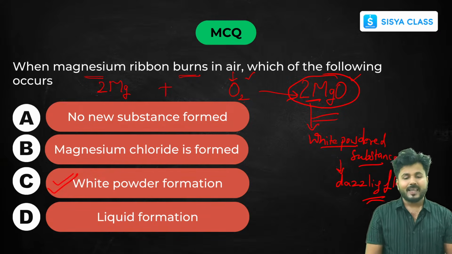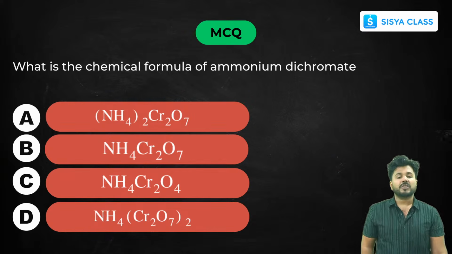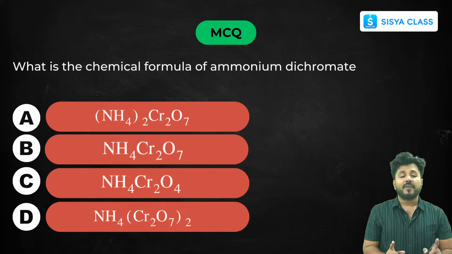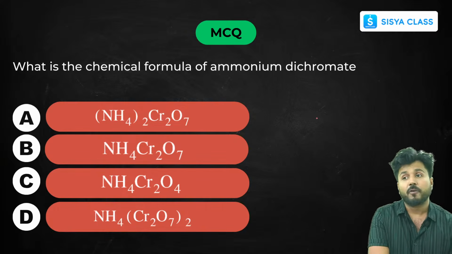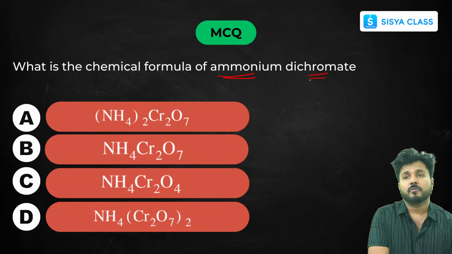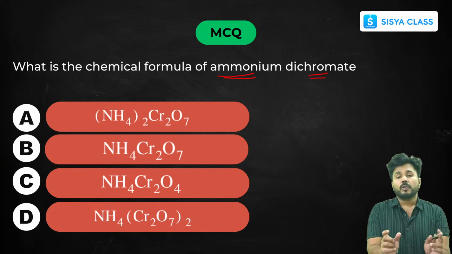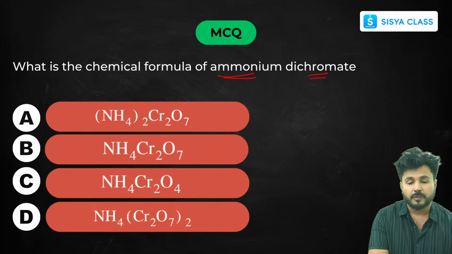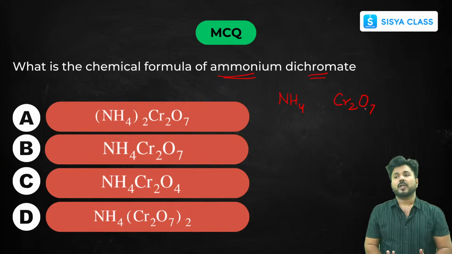Okay, clear? Next. So this is your next question. You have to write the chemical formula of ammonium dichromate. Now let's just see how the formula comes. Now ammonium, you must know the formula of radical first. That's why I have discussed that radical sheet with you. So you can just remember these radicals first. So ammonium is denoted by NH4 and dichromate is denoted by Cr2O7. These you have to remember. You have to learn this.